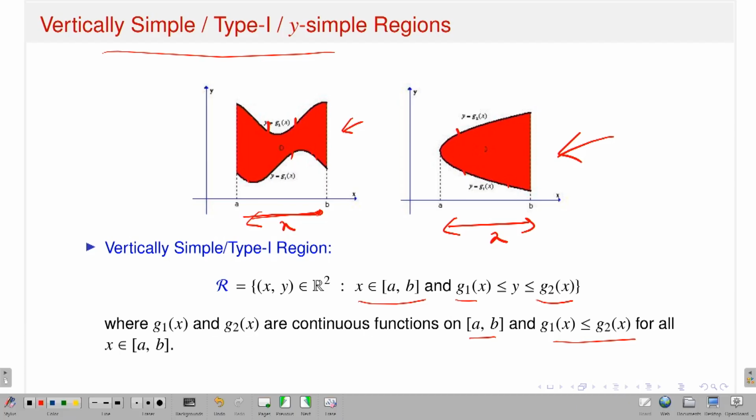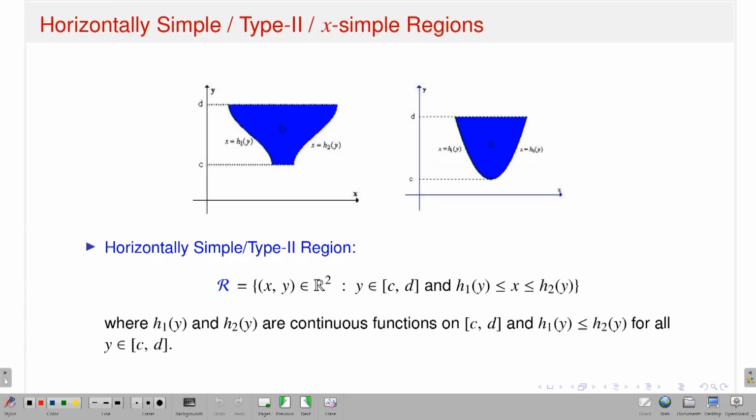Now by symmetry, you can say that instead of keeping the x variable fixed in the interval [a, b] with y varying from g1(x) to g2(x), I keep the y variable fixed in the interval c to d, and x varies from say h1(y) to h2(y). Can we also talk about that sort of domain? The answer is yes, you can, and it is called horizontally simple. So this is called a horizontally simple domain.